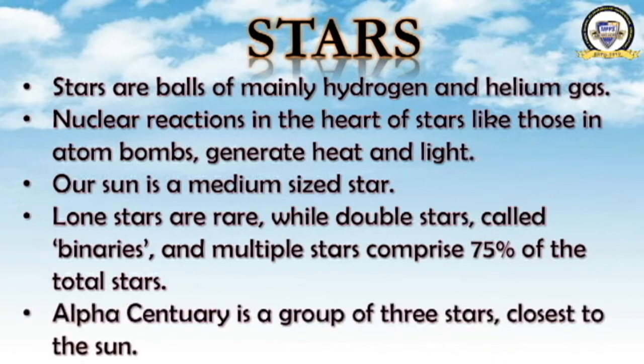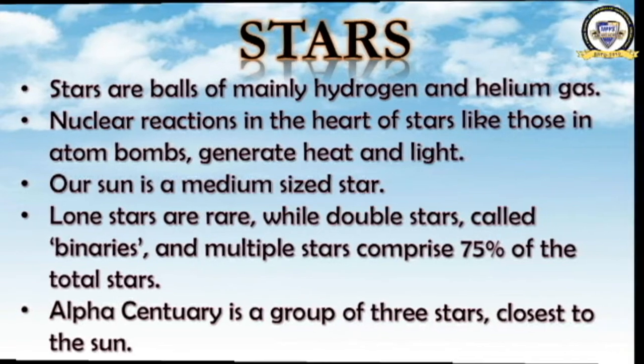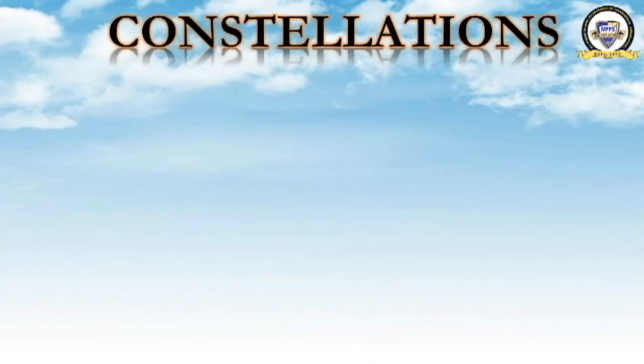Alpha Centauri is a group of 3 stars closest to the sun. This is an example. It is a group of 3 stars, nearer to the sun. Clear now? Okay, so we have completed stars also. We have now completed 2 topics, galaxy and star. So we are moving to the next one.